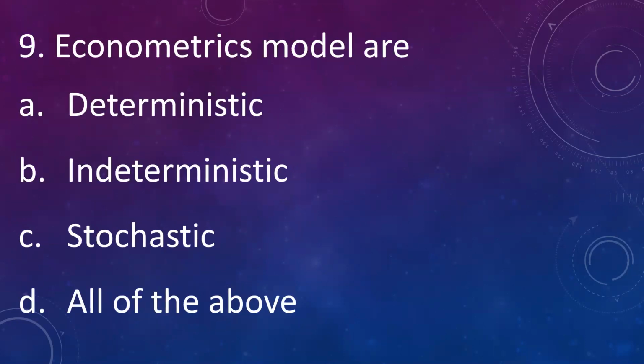Then econometrics models are A. Deterministic, B. Indeterministic, C. Stochastic, D. All of the above. Answer is stochastic because we include a stochastic term, that is the error term or disturbance term in econometric models. We can also say the econometrics model is nothing but economics model plus the stochastic term.